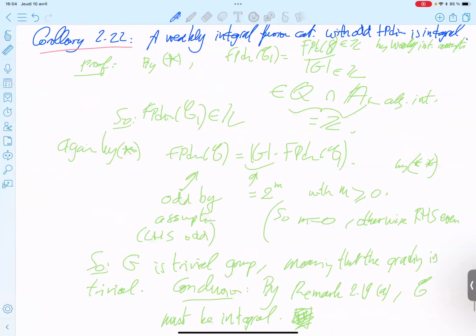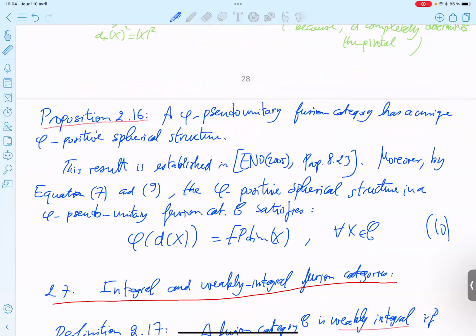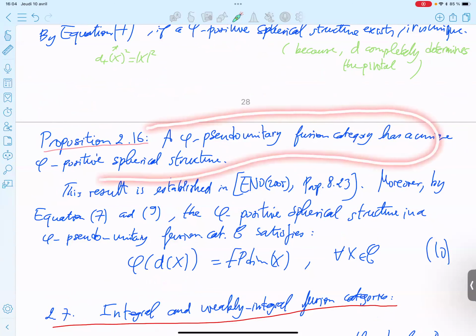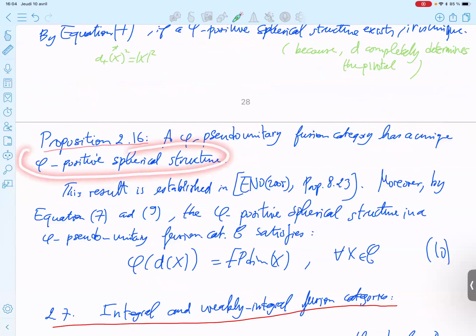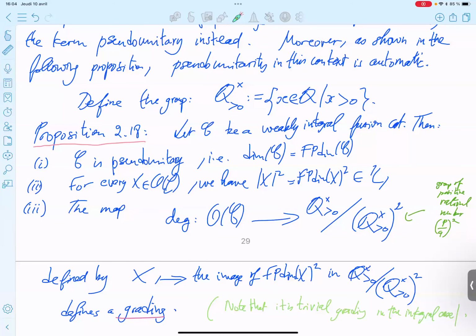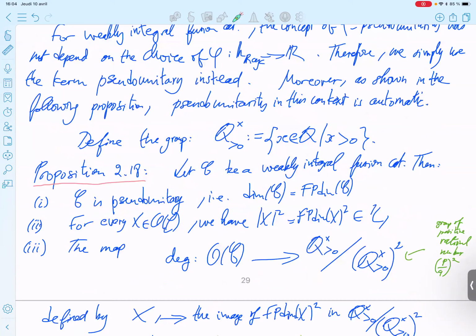2.16 is saying that a phi pseudo-unitary fusion category has a unique phi positive spherical structure. 2.18 is saying that weakly integral implies pseudo-unitary. And 10 we already mentioned.